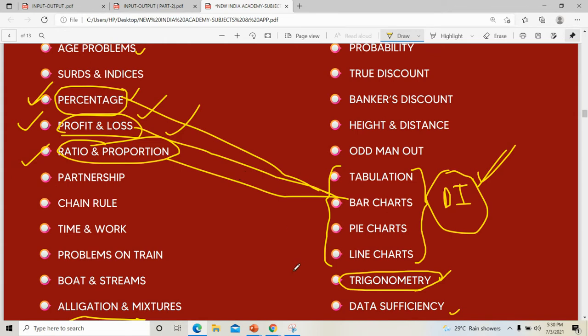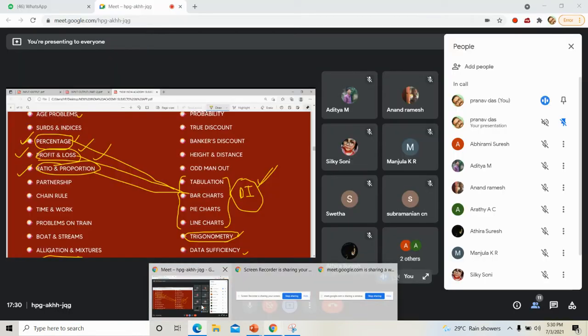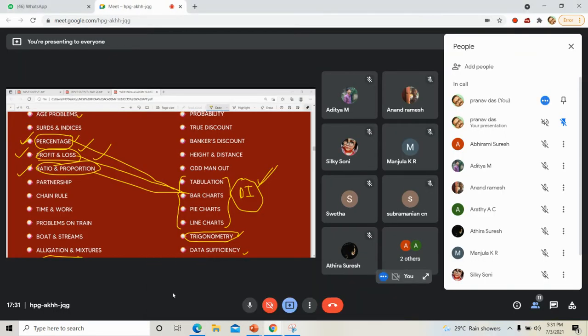While solving DI, you may come across percentage difference, profit and loss, cost price, ratio and proportion. Those topics were related to DI problems, right? I started with DI because DI has great weightage in every exam, and those problems contain the application of percentage, profit and loss, ratio and proportion. Also, there are different topics coming in DI.